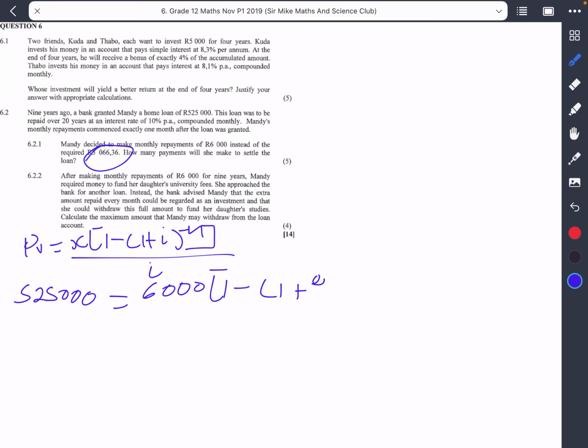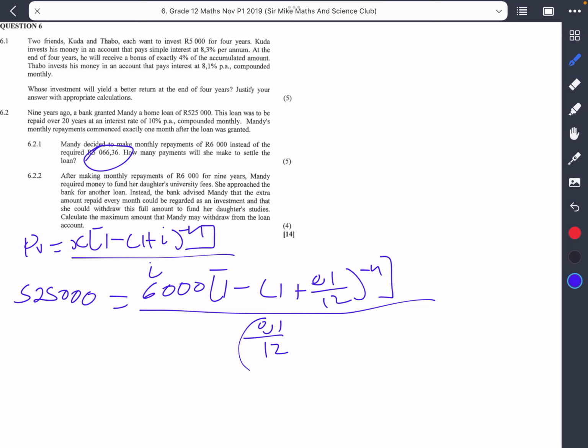So meaning that we're gonna take that interest, then we're gonna divide it into exactly 12 equal parts per month. So in this case, this would actually be 0.1 divided by 12, and all of that is raised to negative n. Now remember, we don't know the number of payments, right? So that's what they actually want us to calculate. They said, how many payments will she make to settle the loan. Now we know that n in this formula stands for the number of payments. So this would be divided by 0.1 divided by 12.